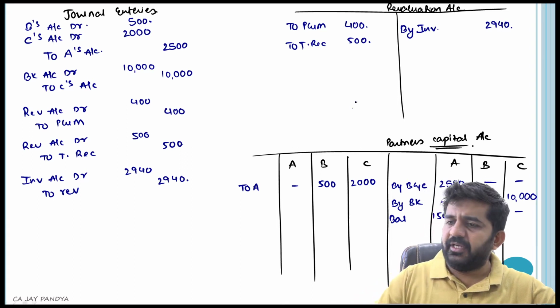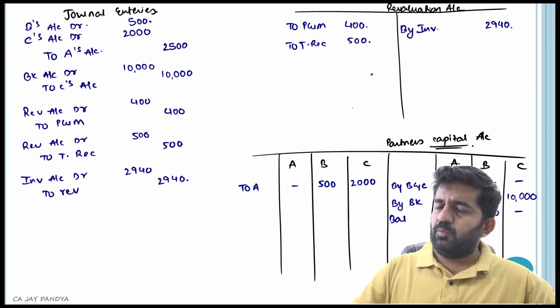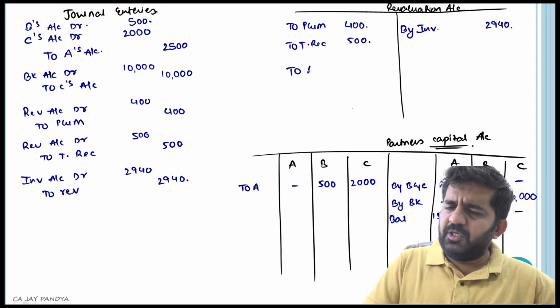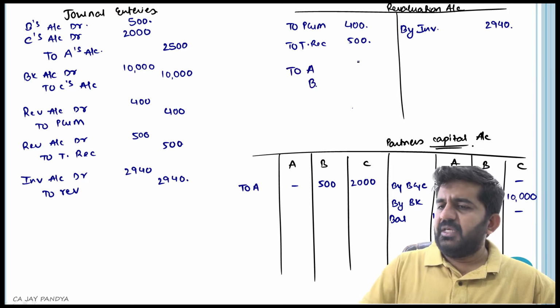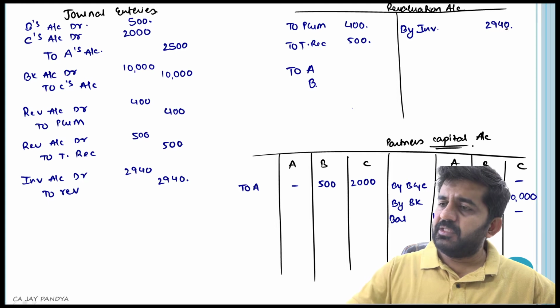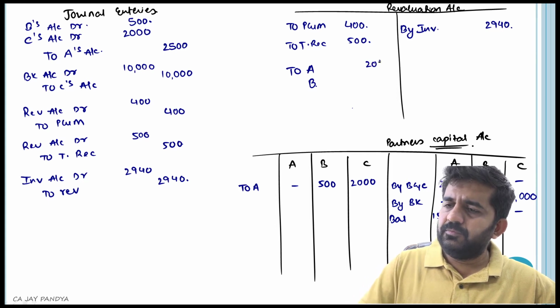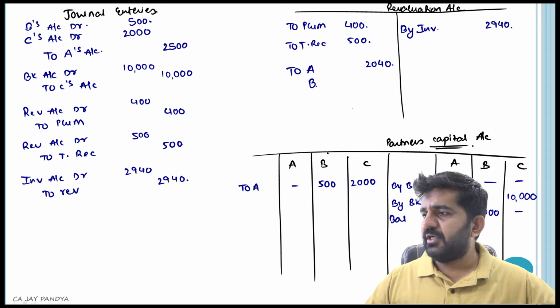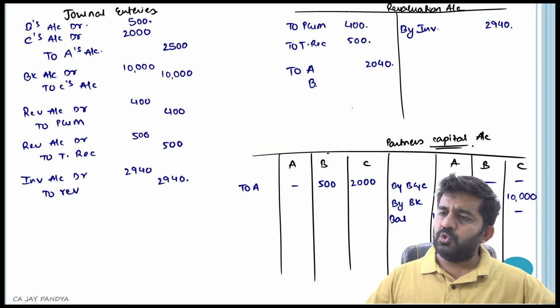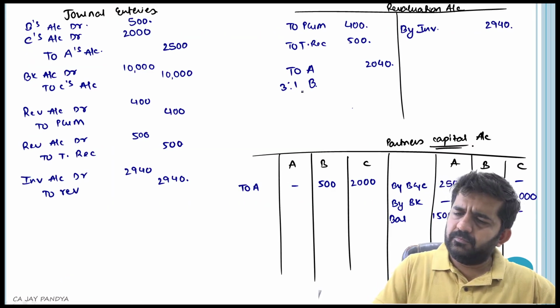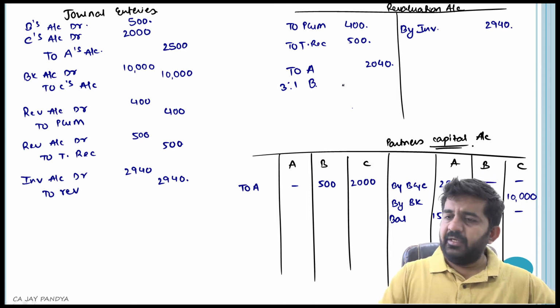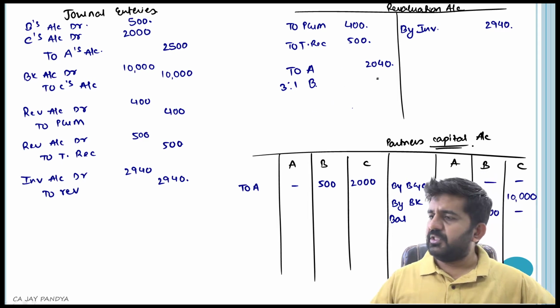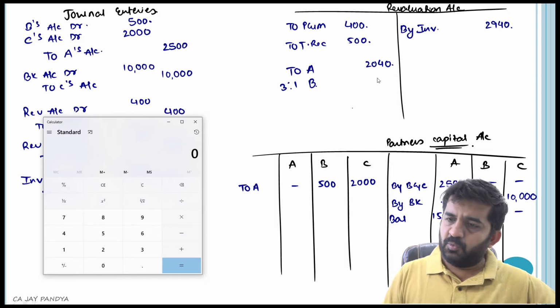First we will be calculating revaluation profit. Now the revaluation profit will be given to A and B. First let us find out revaluation profit as 2040. It will be shared in old P&L ratio. Is it alright? Which is 3:1. To A and B, 2040 in the ratio of 3:1.